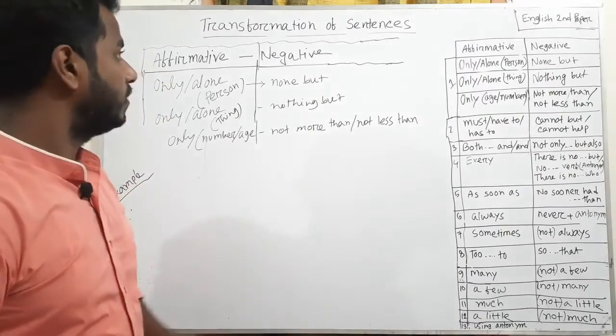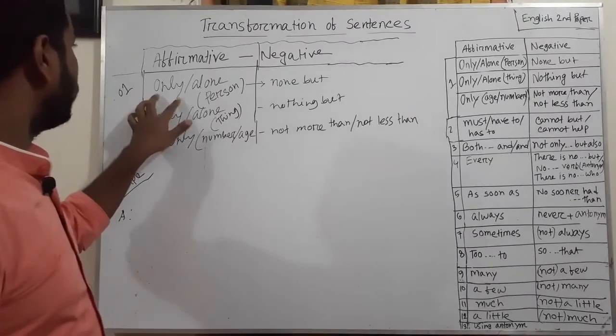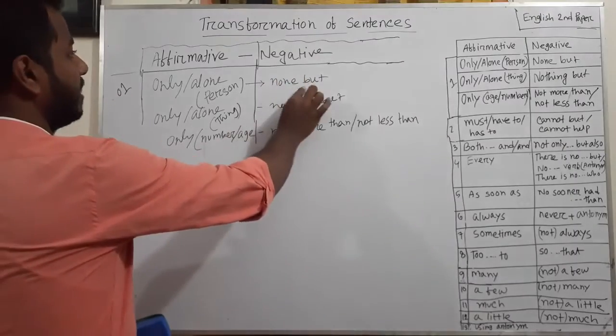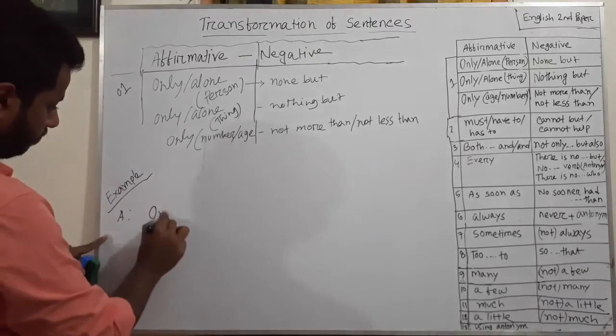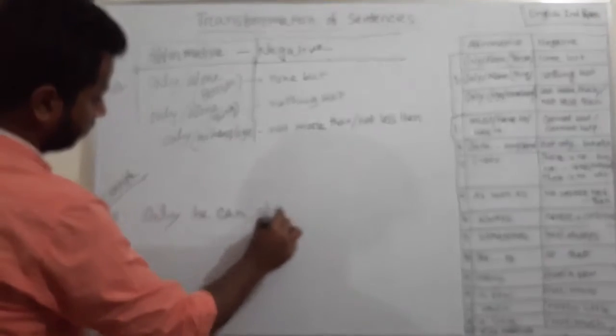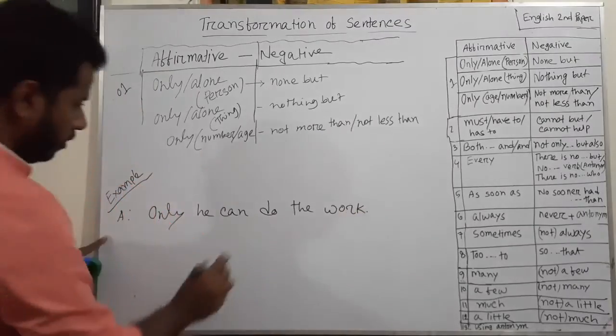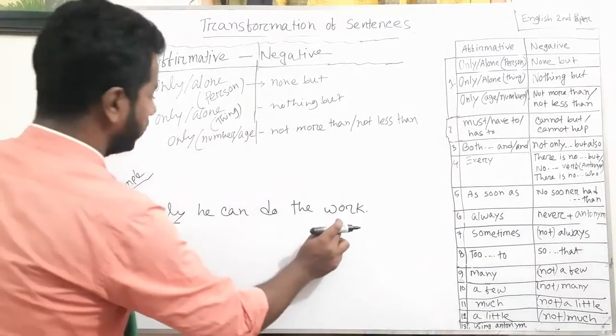First of all, the first rule: if in an affirmative sentence there is only or alone, and it modifies a person, then in the negative sentence you have to use none but instead of only or alone. For example, look at this sentence: Only he can do the work.